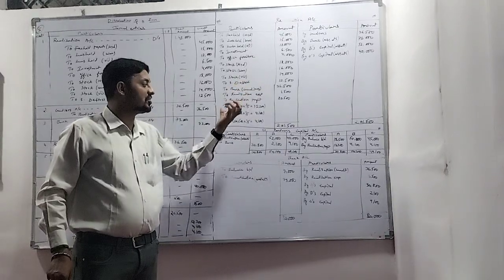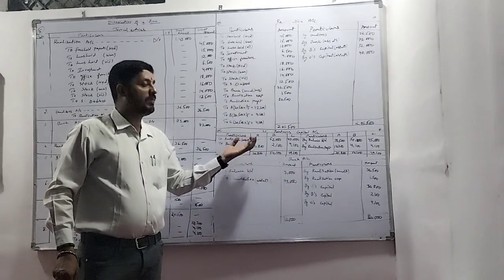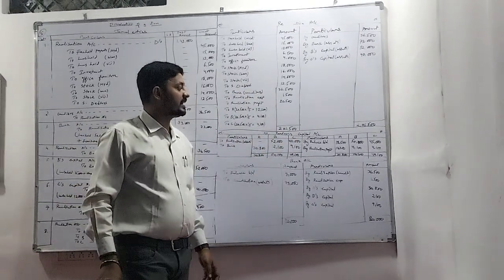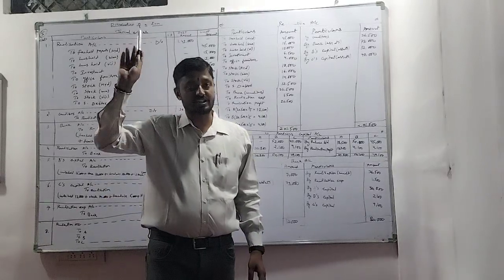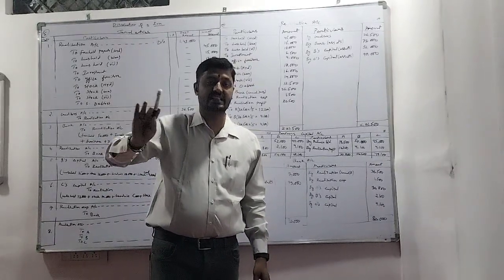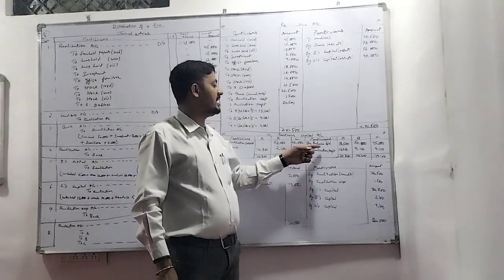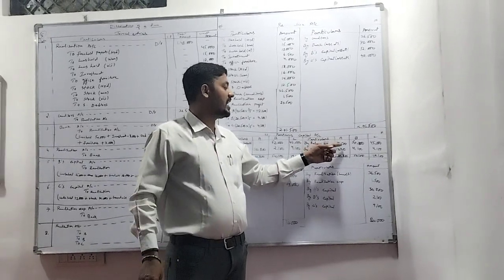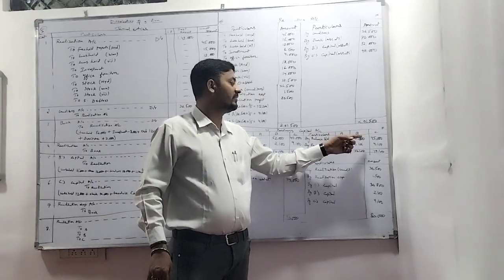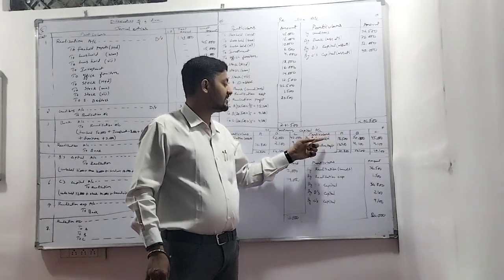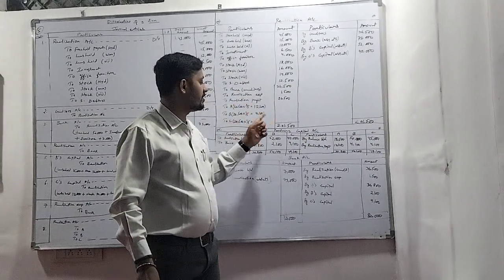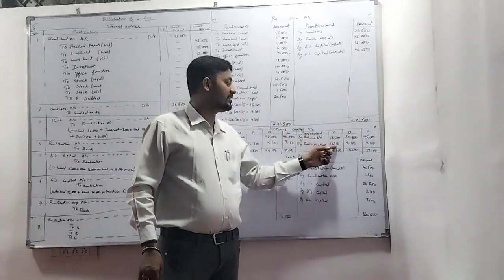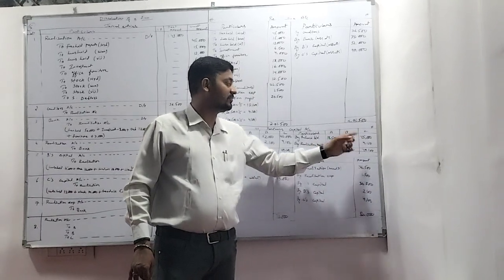After this realization account, we go to all the partners' capital accounts. Under all partners' capital accounts, before the admission, retirement, death and insolvency, we have to take the balance brought down. Balances means their capital accounts. The capitals are 18,500, 50,000 and 45,000. Next, realization profit. This profit is going to be taken from here. So realization profit is 12,300, 4,100 and 4,100.